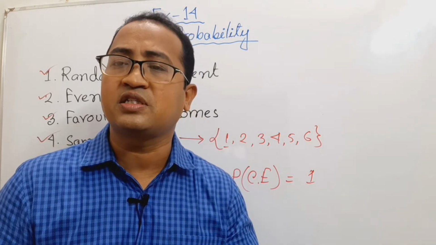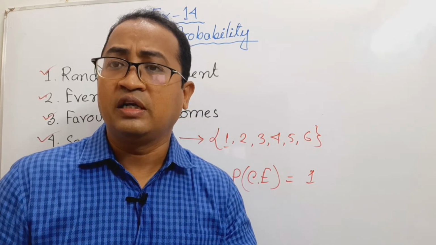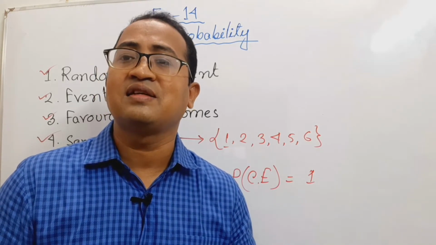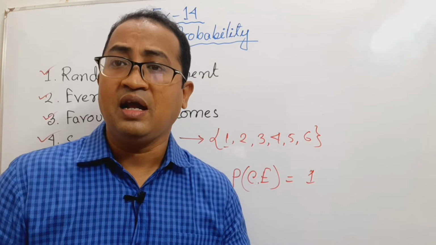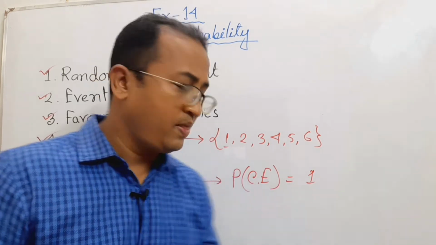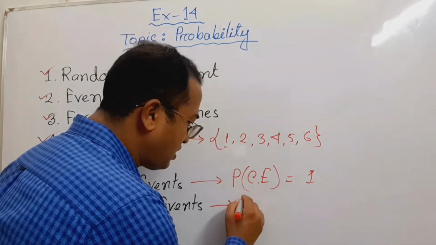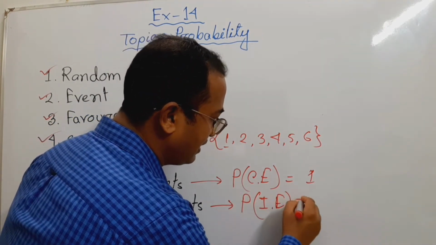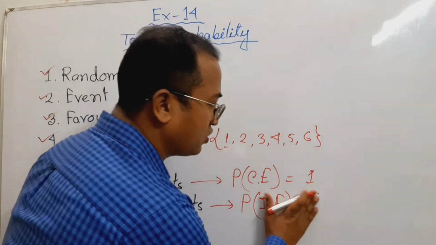This is 100% sure. It is not possible to see the sun in the night. So this is an impossible event, and the probability of an impossible event is always 0.